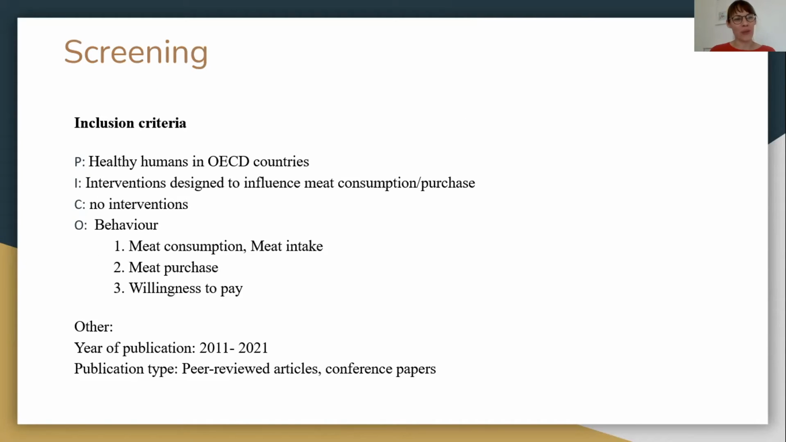Afterwards, we conducted the screening, first on abstract and title, and thereafter on the full text. Our inclusion criteria are based on the PICO that Lawrence just mentioned before. What we added in addition to our selection criteria was the year of publication. So we only included studies that were published between 2011 and 21. And for the publication types, we only included peer-reviewed articles and conference papers.